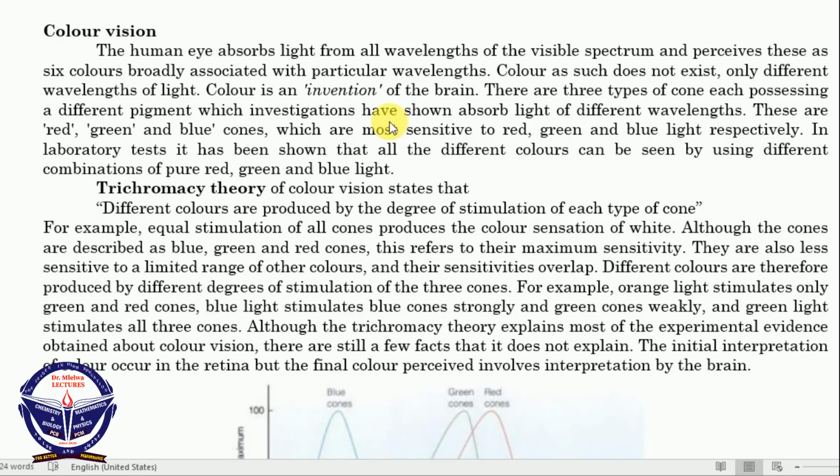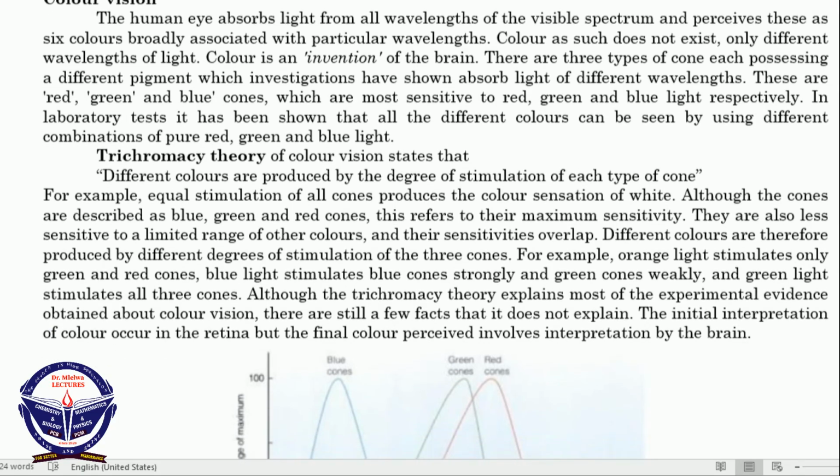As you remember, in your form 3 physics we learned that we can use a prism to separate visible light into 7 colors. That means if we separate visible light into 7 colors, among the colors there will be red, green and blue. So those are the colors we are talking about. In visible light we have different colors.